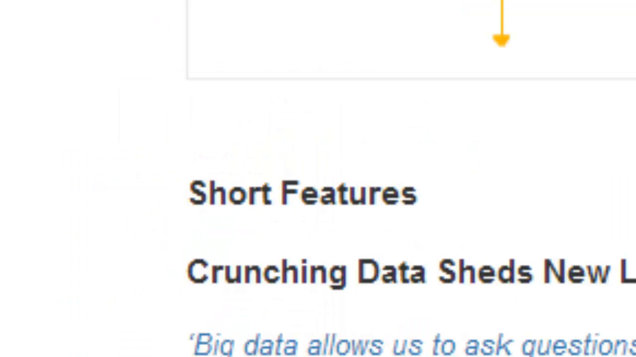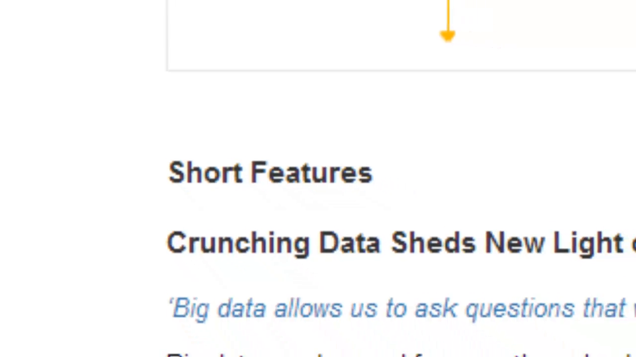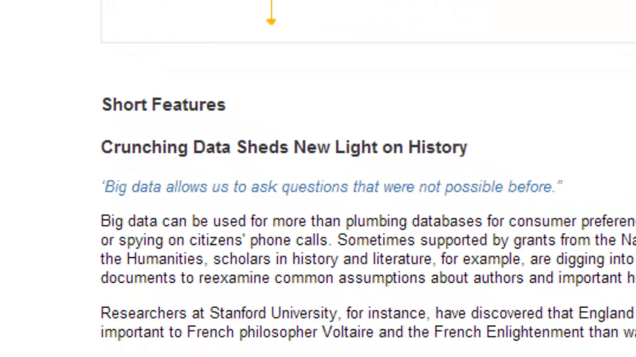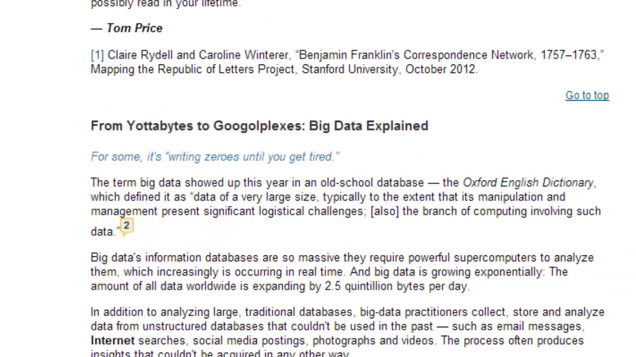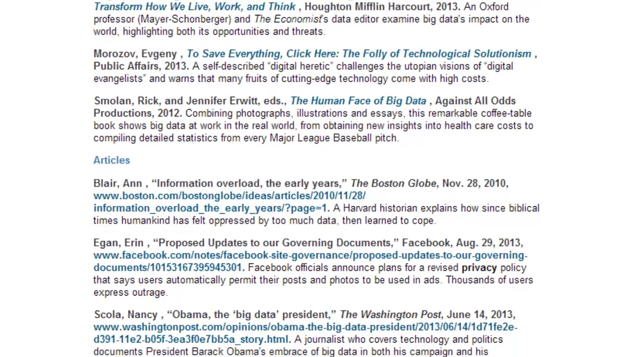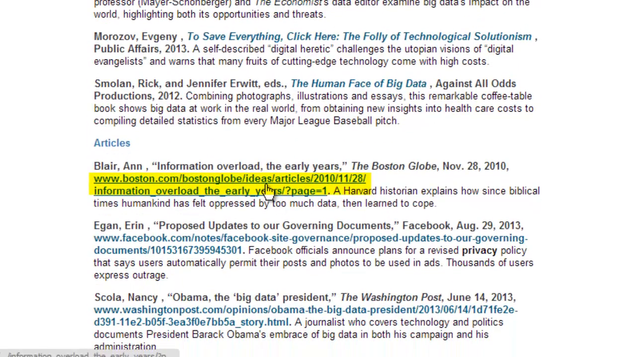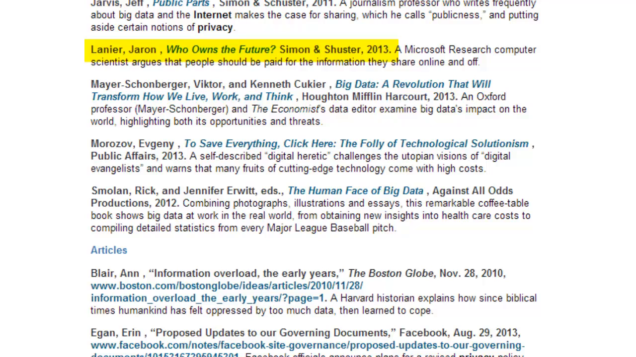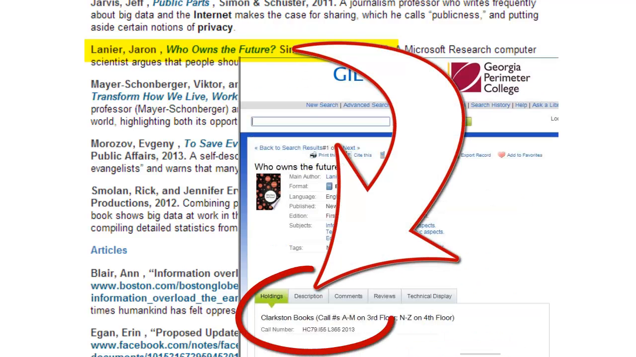Short features are short articles on more specific but relevant topics, like Big Data allows us to ask questions that were not possible before, and From Yottabytes to Googleplexes, Big Data Explained. In the bibliography, you will find some great additional sources on the topic. Most of these have an annotation, so you can tell a little bit more about the book, article, or website. Many of them have links that will take you right to the article. For others, you might want to look elsewhere in Galileo or the library catalog for a copy.